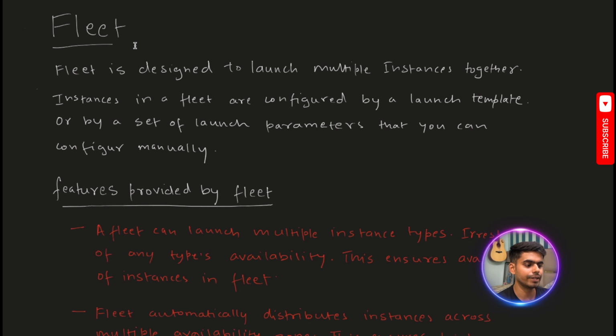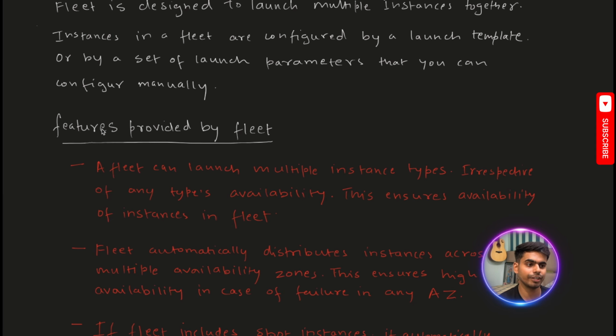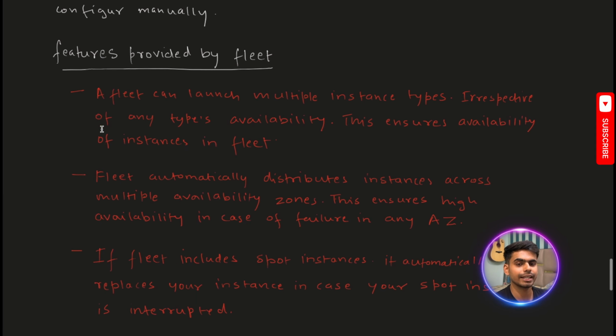EC2 comes with Fleets. Fleet is designed to launch multiple instances together, where each instance in a fleet can be customized using a launch template or by a set of launch parameters that we can configure manually. A feature that Fleet provides is that it can launch multiple instance types together, irrespective of any particular type's availability. This ensures there are always instances in our fleet which can cater to our requests.